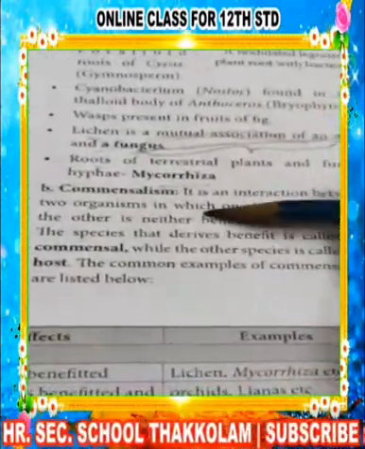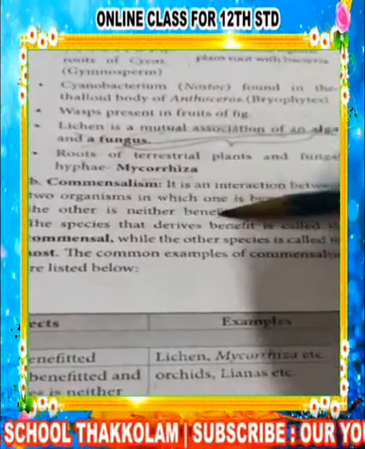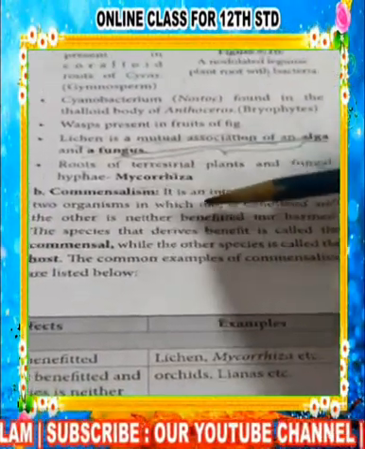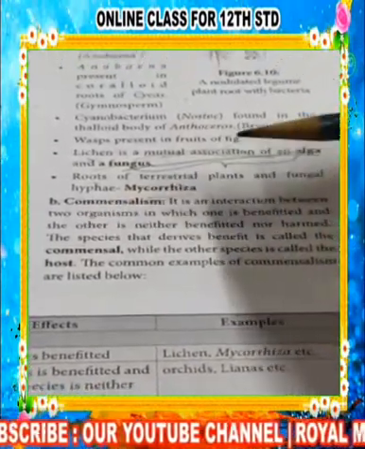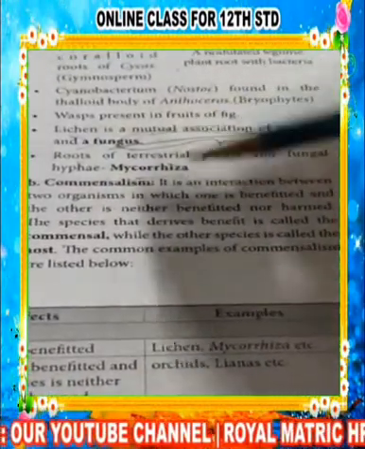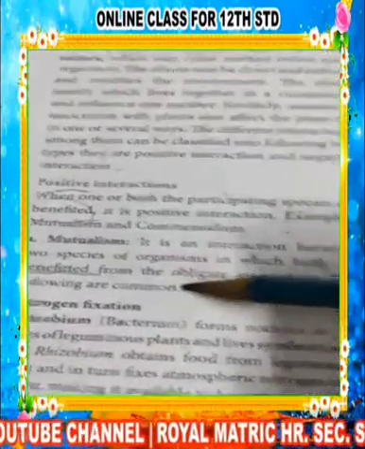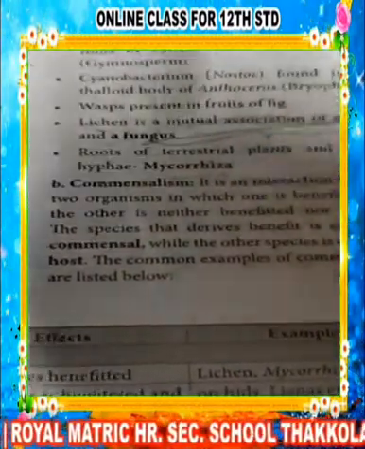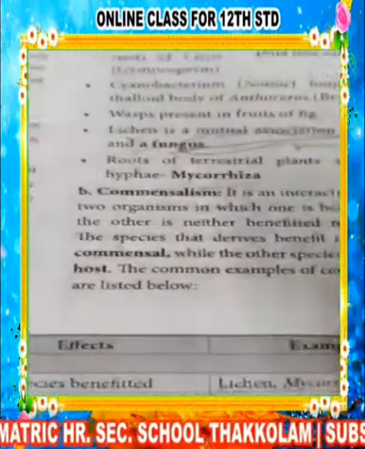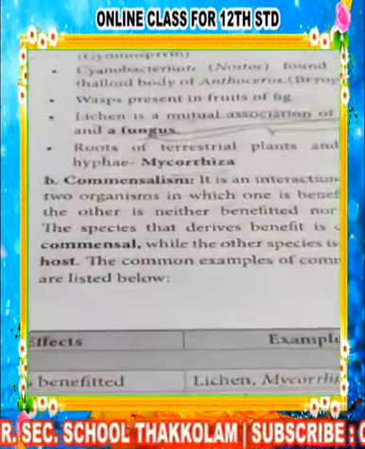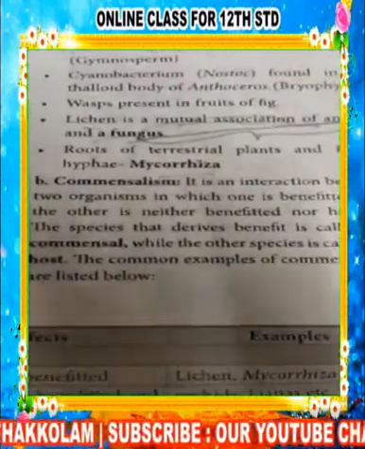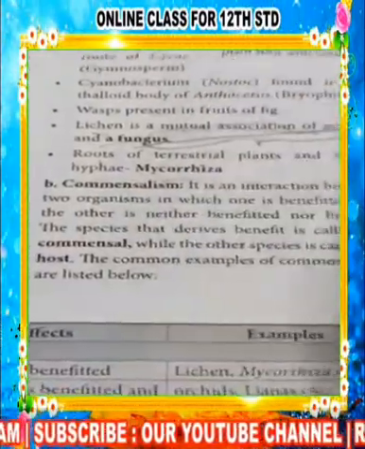Next is commensalism. Commensalism comes under positive interaction. What do we mean by that? In mutualism, both are benefited. In commensalism, one is benefited and the other is not harmed. It is neither benefited nor harmed. So what they are telling is that it is not harmed. That is the word we have to take into account.